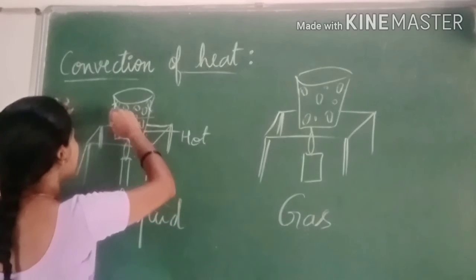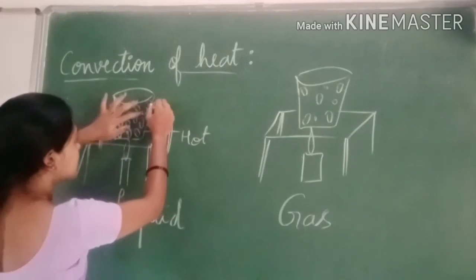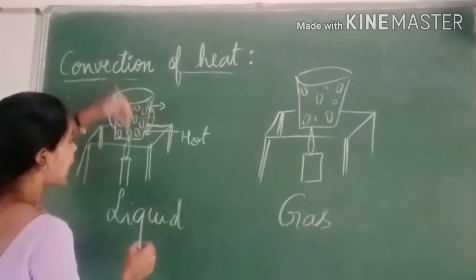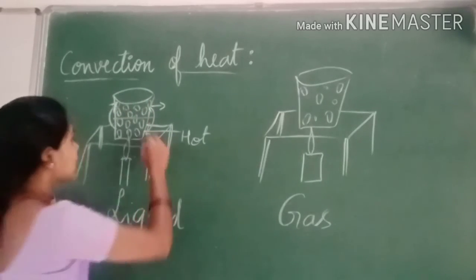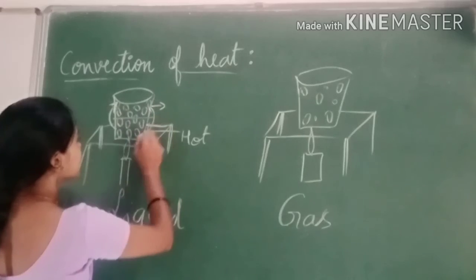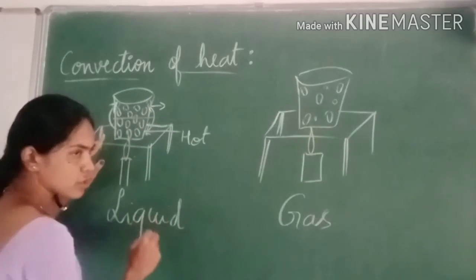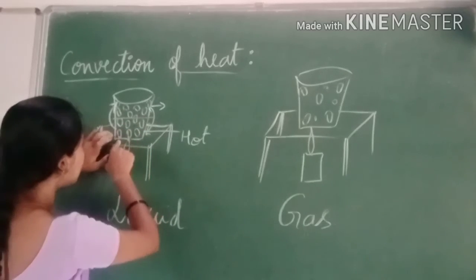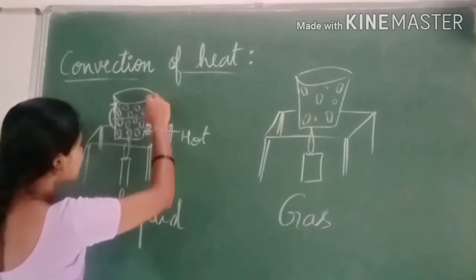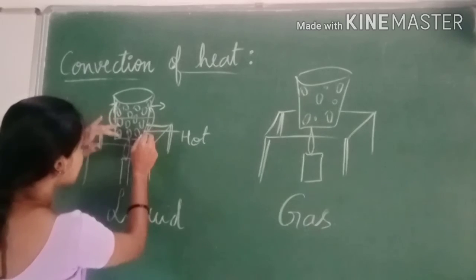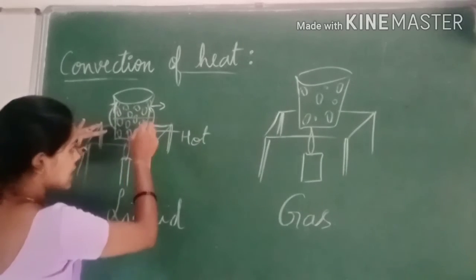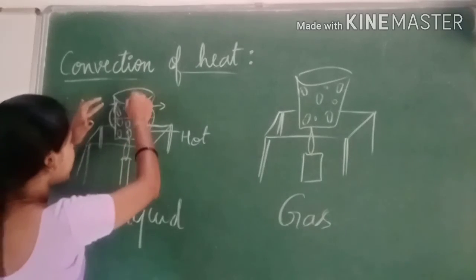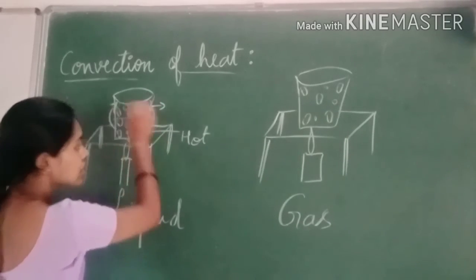It goes up, and the cooler molecules will come down. They come down and start getting heated. So there is continuous movement of the molecules that we can observe. The hot molecules rise up, whereas the cooler substance comes down, and again it starts heating, and again it rises, and again there is cooling.